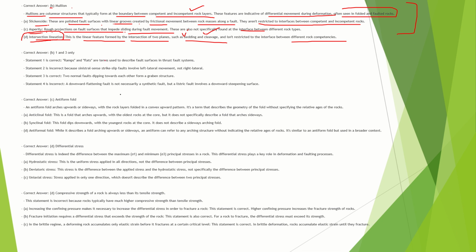Ramps and flats are the terms that are used to describe the fault surfaces in a thrust fault system. Talking about the incorrect one, it is incorrect because a sinistral strike-slip fault involves left lateral movement, not right lateral. Two normal faults dipping toward each other form a graben structure, and a downward flattening fault is not necessarily a synthetic fault, but a listric fault involves a downward steepening surface.